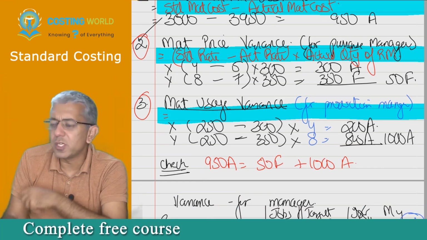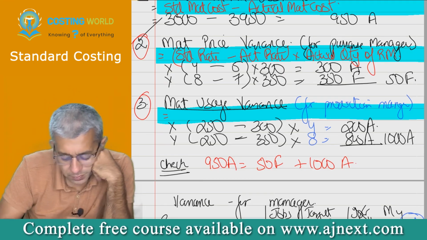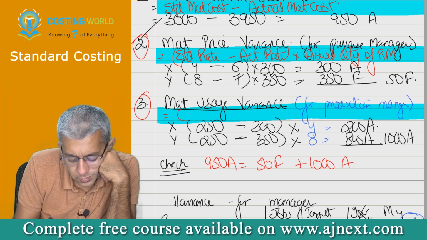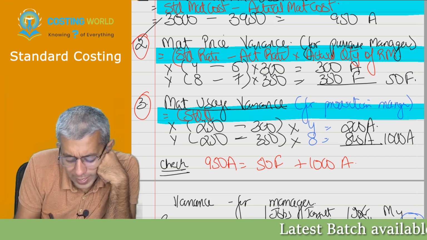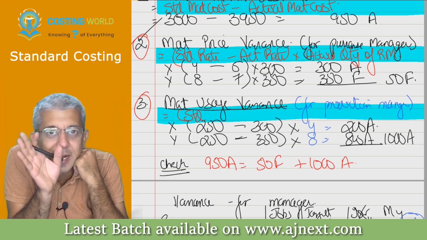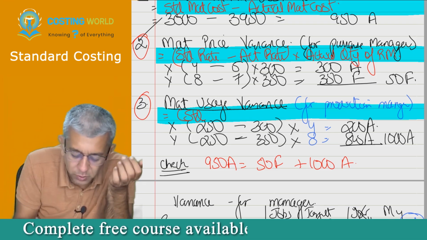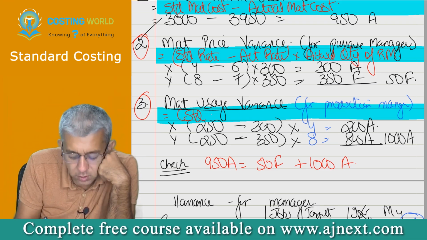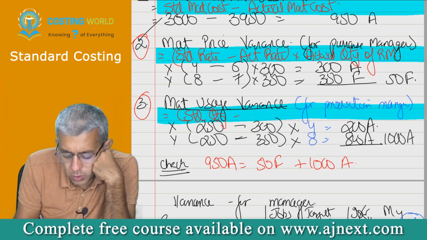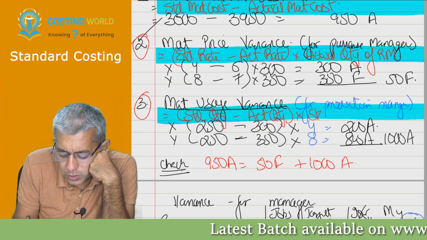Tell me, for usage variance in this particular case, it will be what minus what into what? Standard. See, one thing, don't only speak the word standard and stop. Beta, standard costing is the name of the chapter. Speak, what standard? So, 250 is what? Standard minus actual quantity into standard rate.